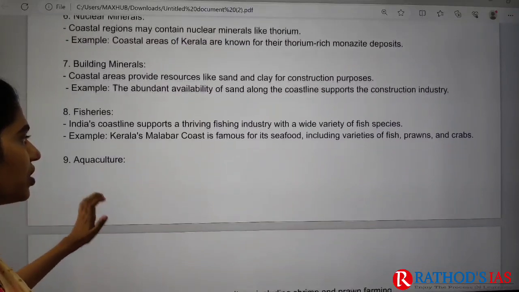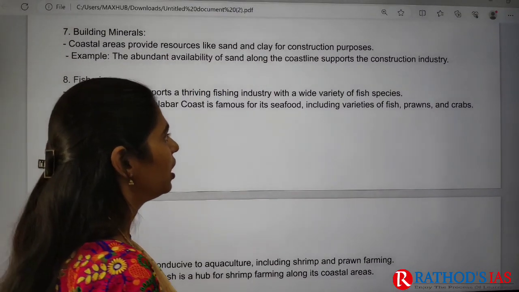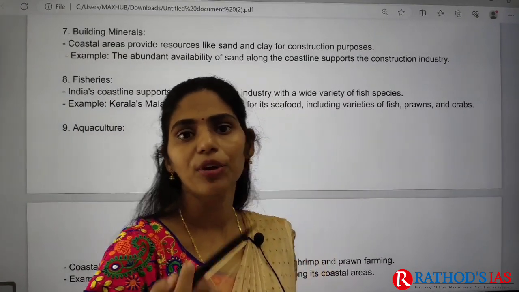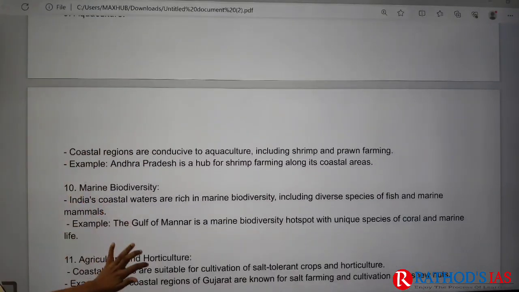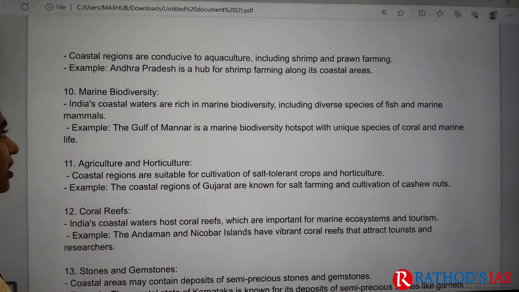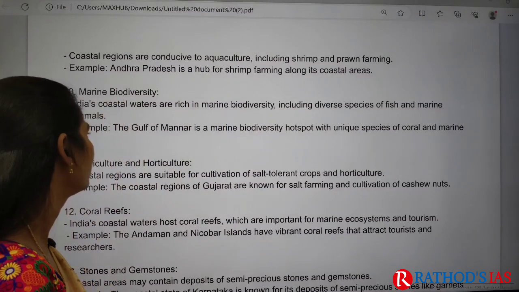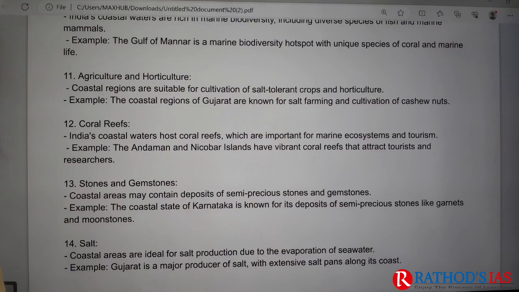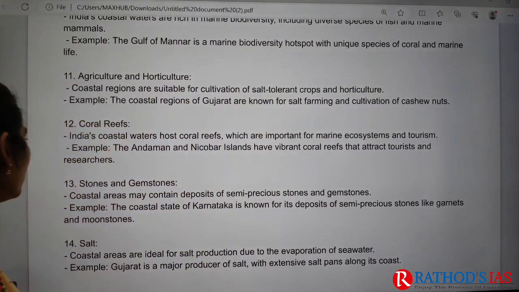And we have fisheries. Fish and prawns will be helpful for maintaining protein security. Andhra Pradesh is famous for shrimp farming. We also have good marine biodiversity, for example, corals. And we are also going for agriculture in these coastal areas, especially in the Kerala region.